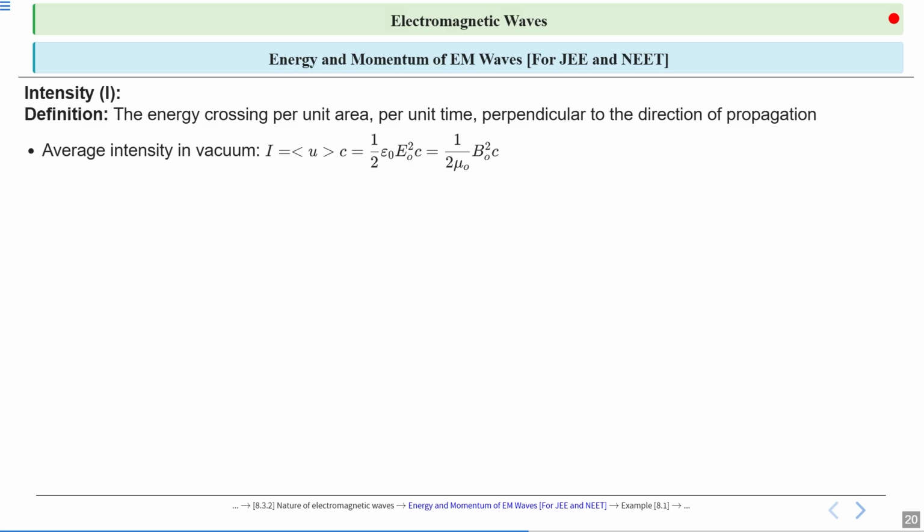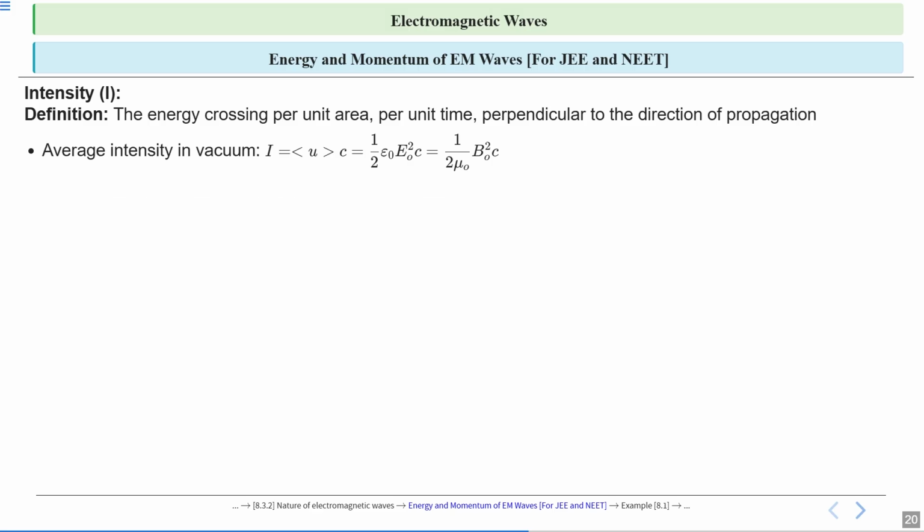So average intensity will be equal to half, what is average energy we have seen in terms of peak value, epsilon naught E naught square C. Equal to, in terms of peak values of magnetic field, B naught square upon 2 mu naught, and intensity will be average energy into C. So it will be B naught square upon 2 mu naught into C. So this is the formula for average intensity in vacuum.